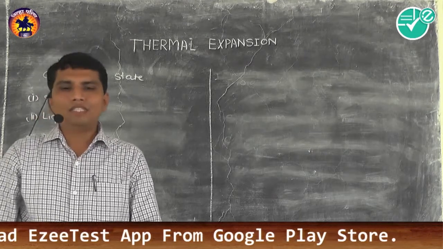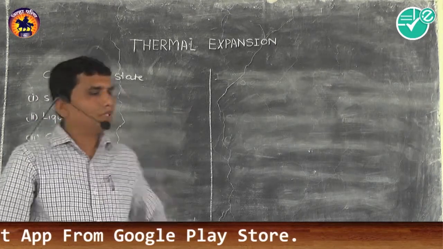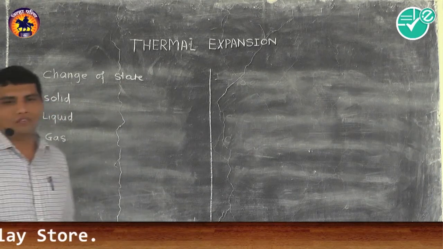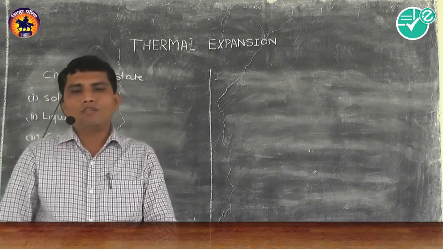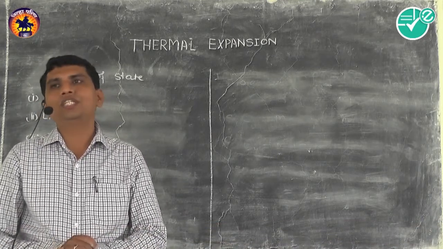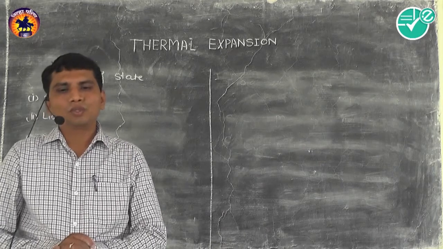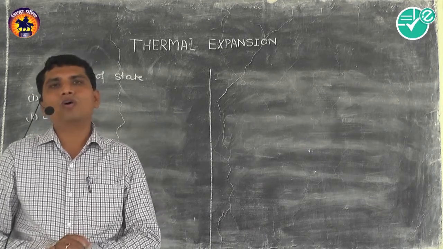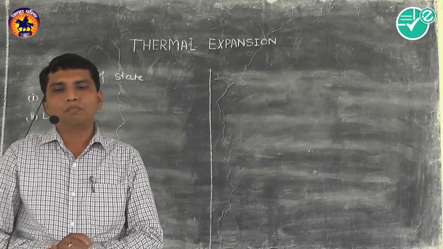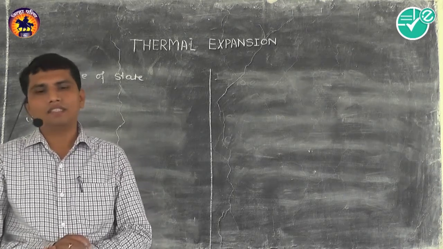What is meant by the change of state? The transition from one of these states to another is called the change of state. This change occurs when an exchange of heat takes place between the substance and the surroundings.